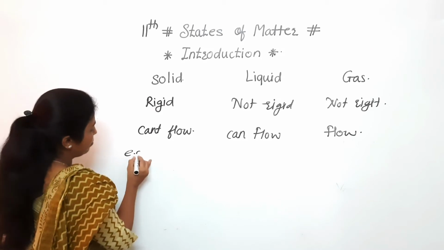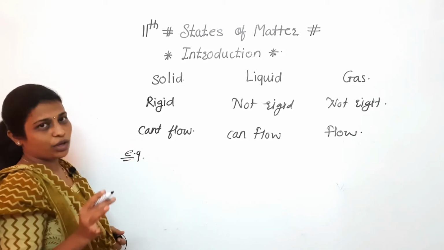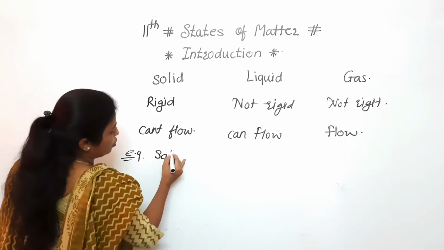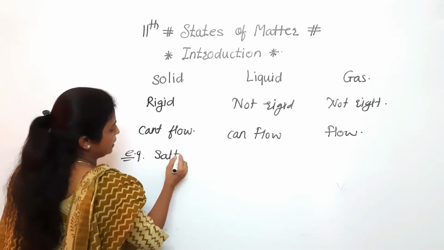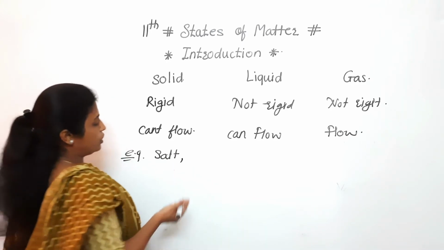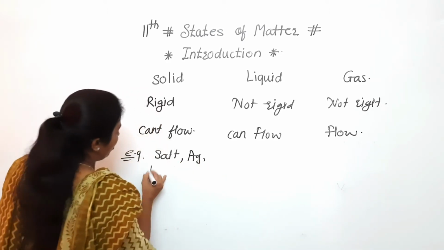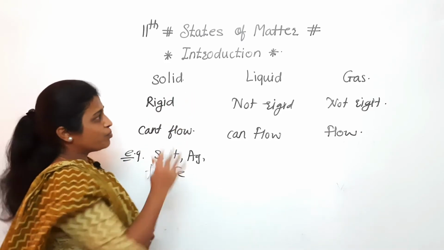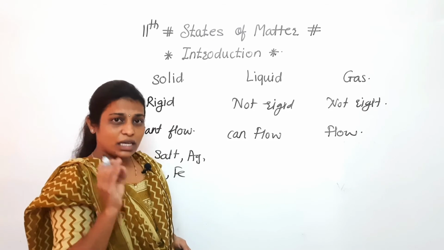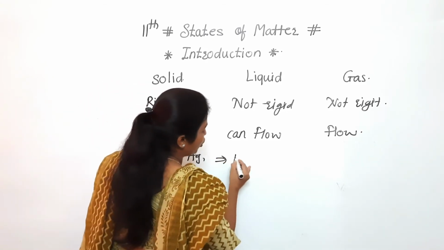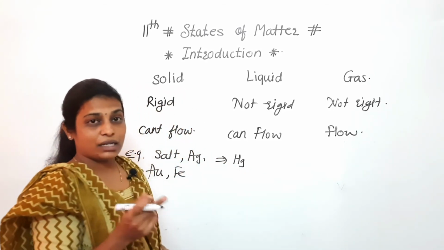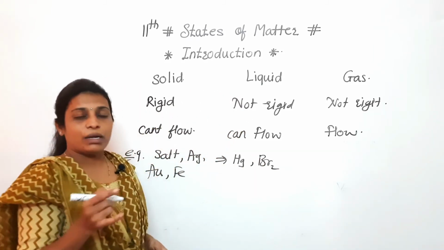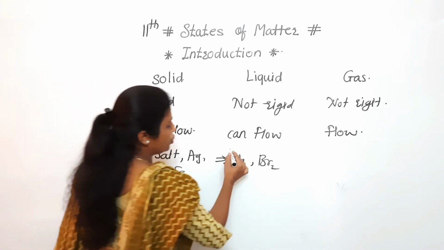Now what are the examples? In the case of solids, you can write anything. Here we are studying chemistry, so we will take salt, whose formula is NaCl. That salt is an example of a solid. Another one: silver, gold. All of these are examples of solids. In the case of liquids, if we consider mercury, it is a metal, but it is in the liquid state. Bromine is a non-metal, but it is in the liquid state. These are unique points also.